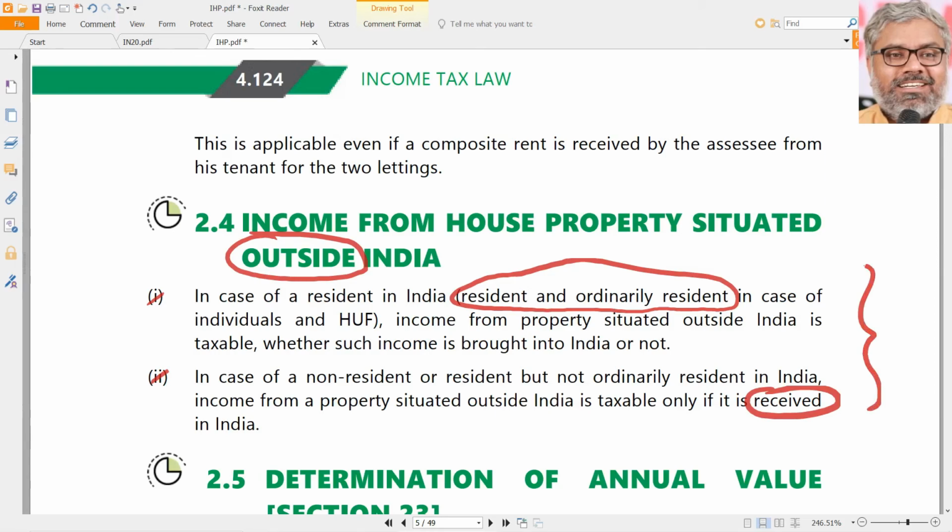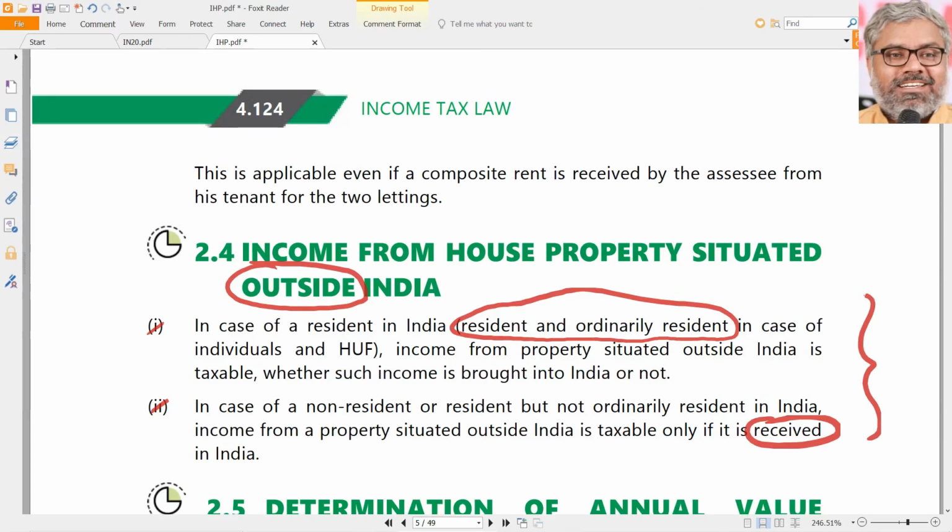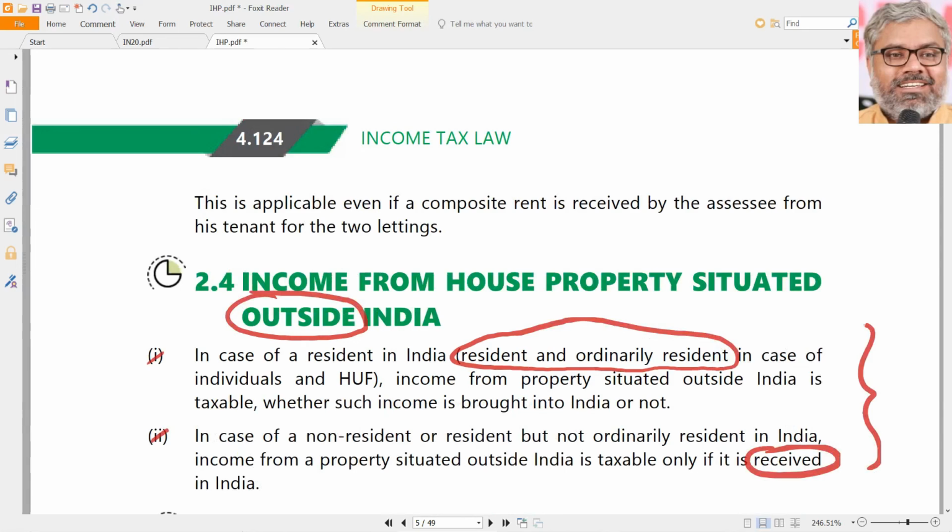If it is ROR, anywhere in the world the property is situated, the income from such property will be taxable in India. If it is RNOR or NR, income from house property will be taxable if the property is situated in India or if it is received in India. Then it will be taxable in case of RNOR and NR. And computation of income from house property situated outside India is no different from computation of income from house property in India. It is all the same.